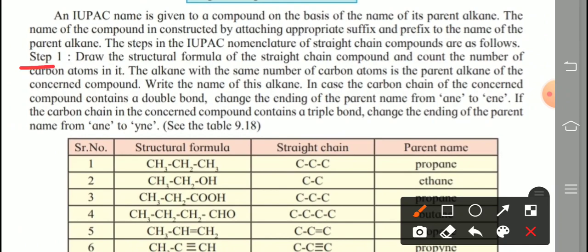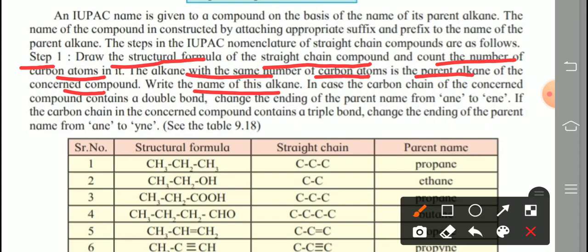The first step is given here. Draw the structural formula of the straight chain compound and count the number of carbon atoms in it. Means how many carbon atoms are present. According to that, we name it as alkane. We know the names of the alkane series start from methane, ethane, propane up to 10 carbon atoms, that is decane. Last time, see that chart carefully. The alkane with the same number of carbon atoms is the parent alkane of the concerned compound. Write the name of the alkane first, that is the parent alkane name.